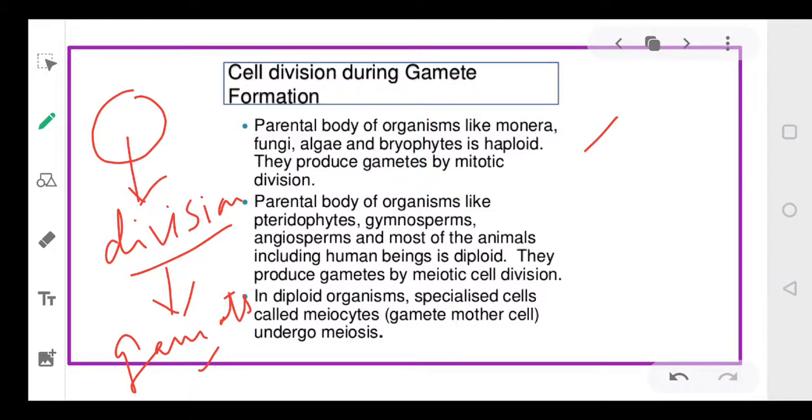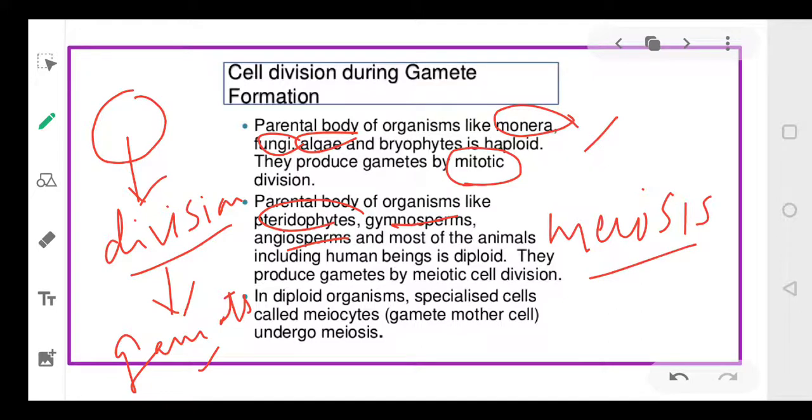Now, some organisms, like organisms belonging to Monera, fungi, algae, have mitotic division. That means mitosis will occur in them. While pteridophytes, gymnosperms, angiosperms are diploid, so they always have the meiosis process occurring in them. So they have meiosis, and the Monera, fungi, algae have mitosis since they are haploid, while in case of human beings also we are diploid, so we have the meiosis process.